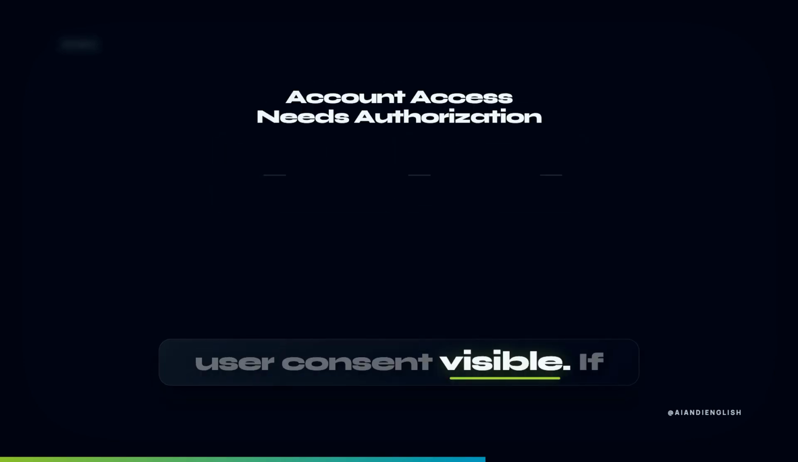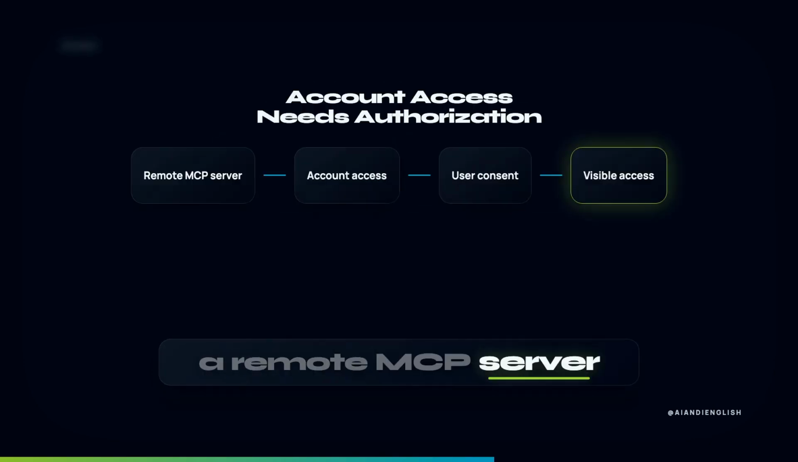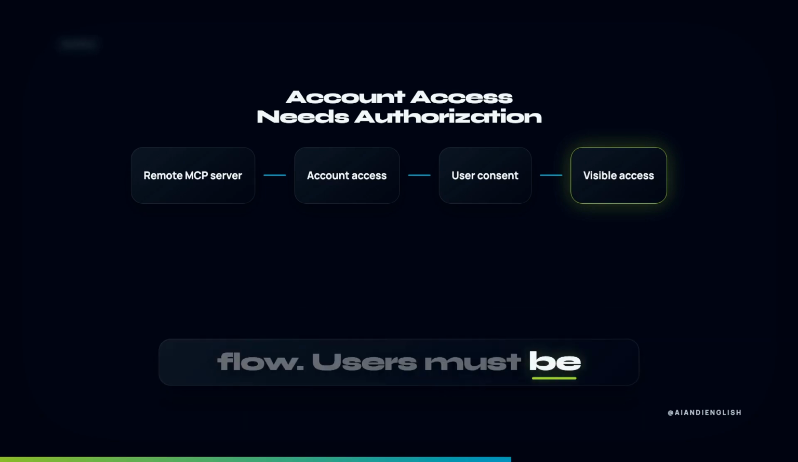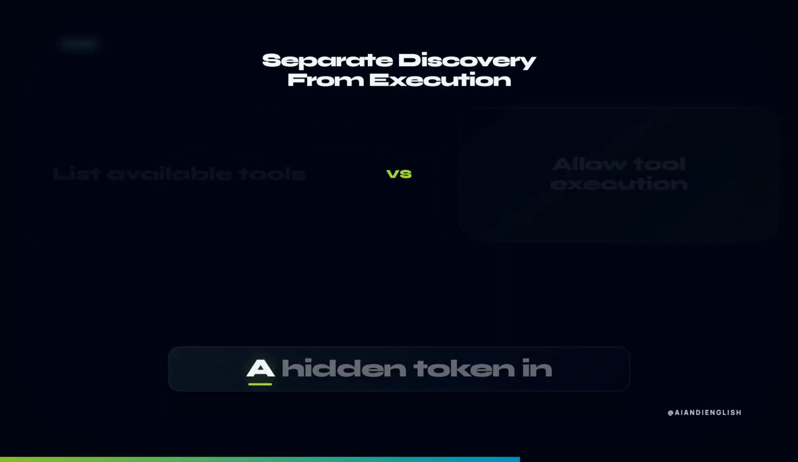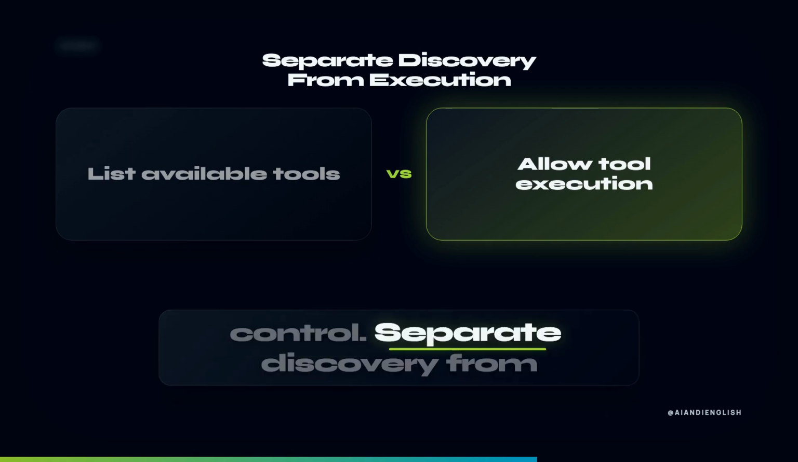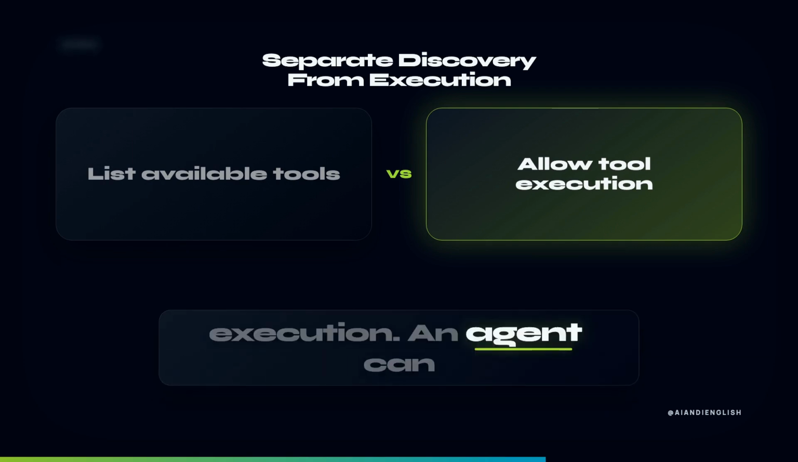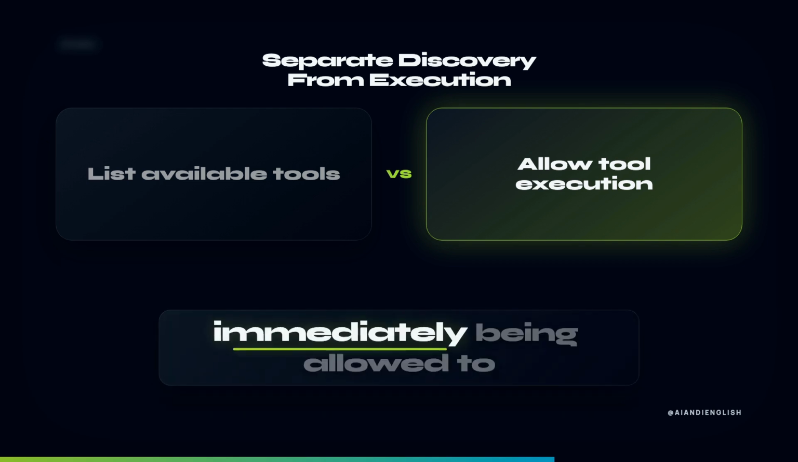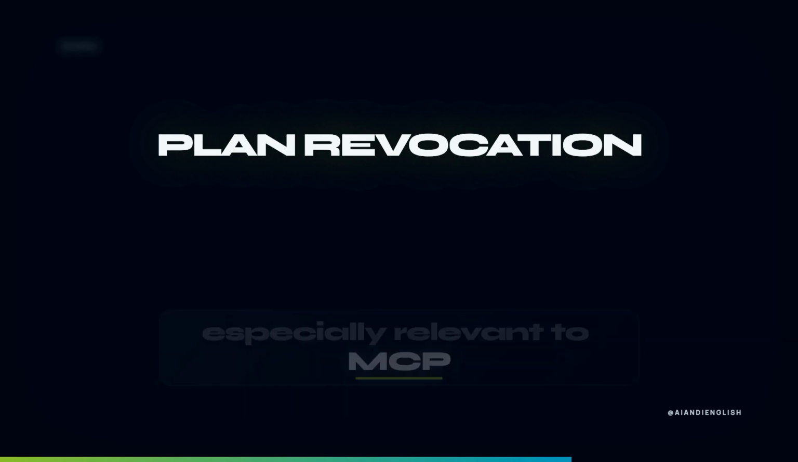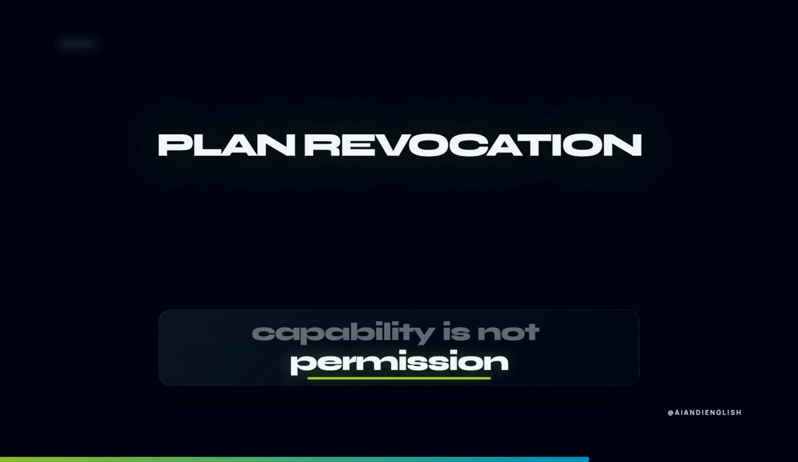Make user consent visible. If a remote MCP server needs account access, it belongs in an authorization flow. Users must be able to see what the agent can access. A hidden token in a configuration file is convenient but difficult to control. Separate discovery from execution. An agent can list available tools without immediately being allowed to execute them. This is especially relevant to MCP because clients can discover tools dynamically. A visible capability is not permission to use it.